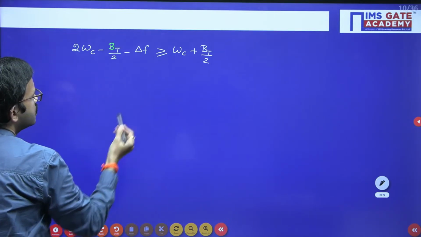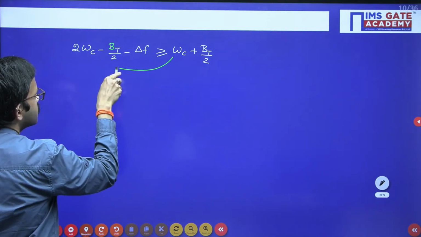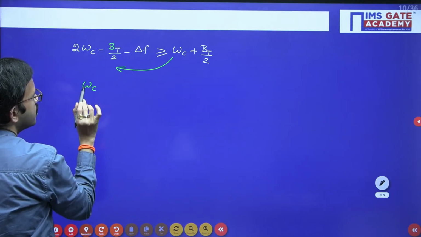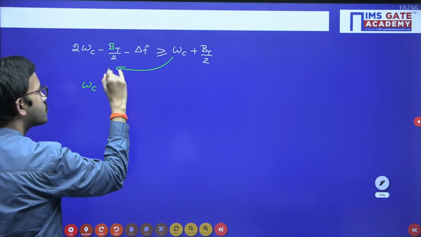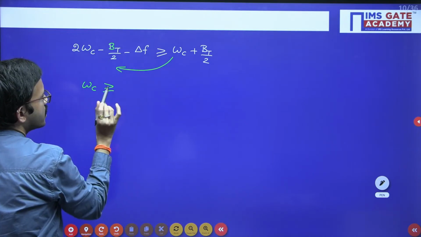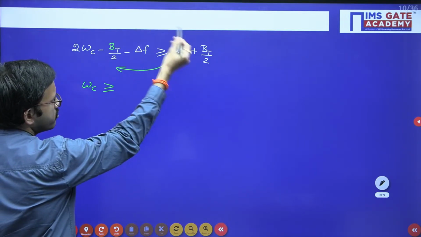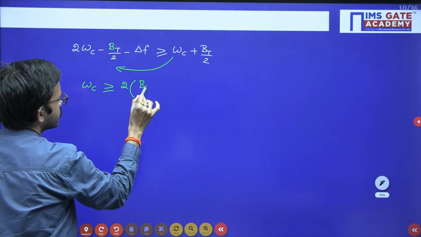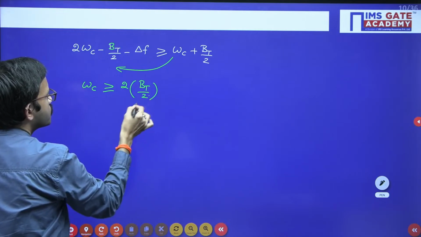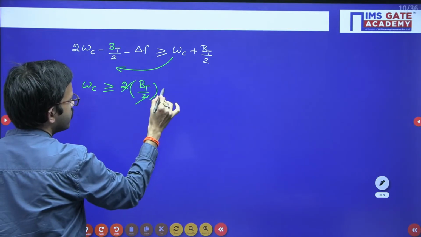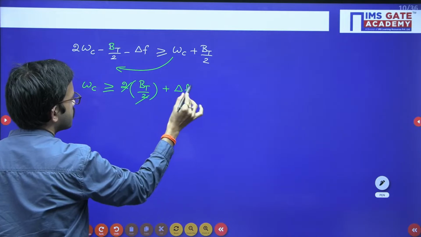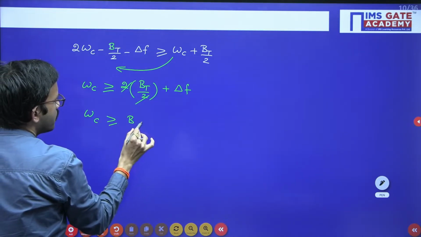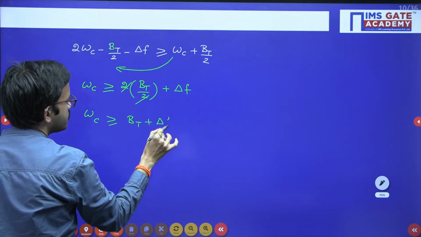Okay, so from here you bring omega c to the left hand side, it will become 2 minus 1, which is 1. Then the other two terms you bring to the other side. Minus bt by 2 will become positive, so that means 2 times bt by 2, so the 2 will get cancelled. Minus delta f will become plus delta f. So from here you are getting omega c greater than or equal to bt plus delta f.